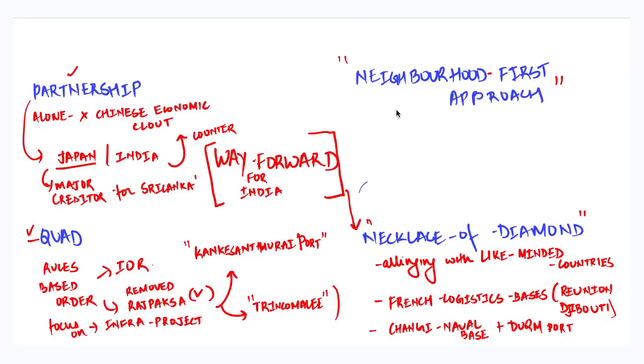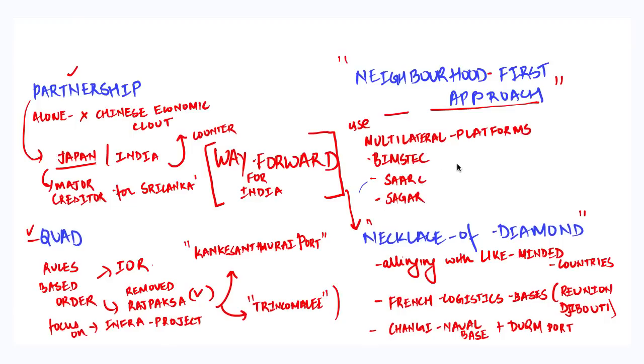Further, at the last, India should focus on the neighborhood first approach comprehensively and use multilateral platforms like BIMSTEC, SAARC, SAGAR to further its interest in the region.